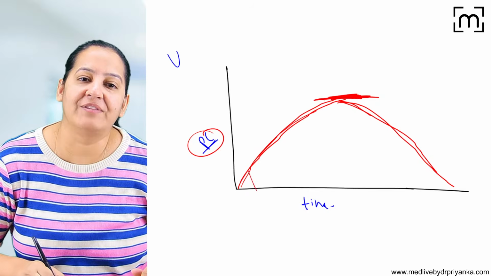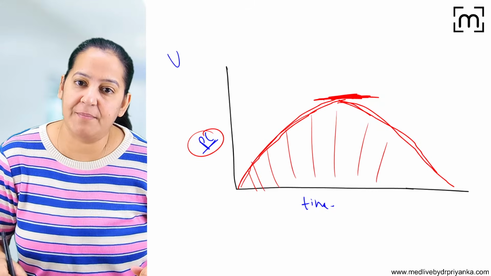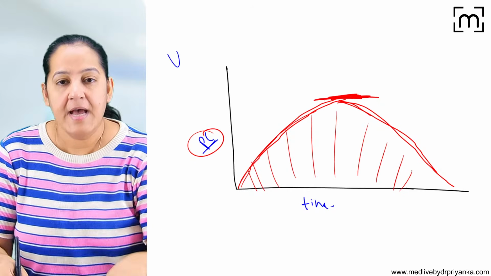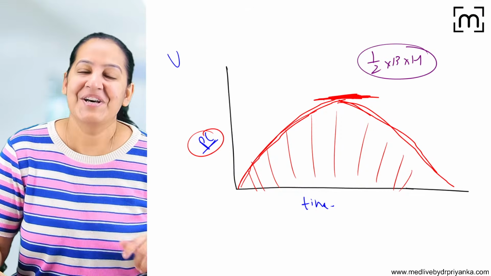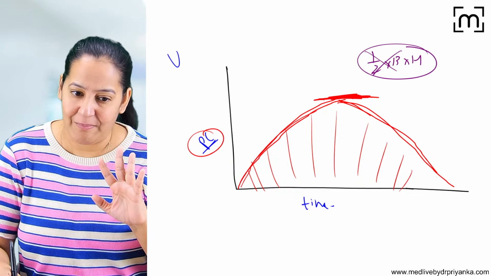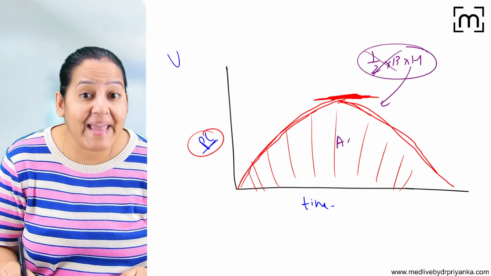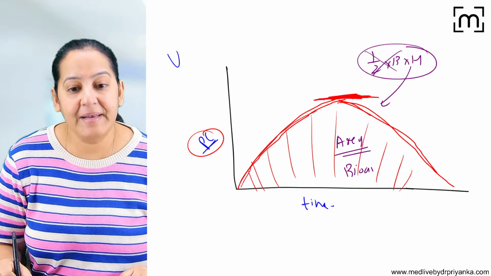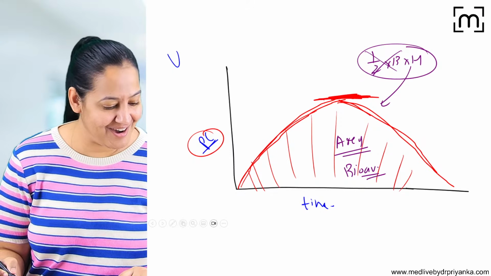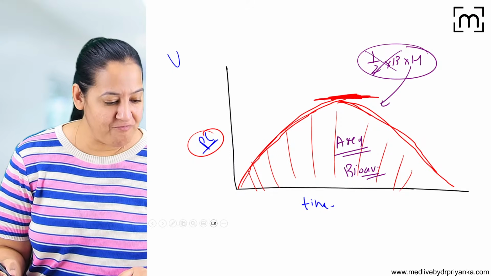Now take the area of this graph. You know how to calculate the area in mathematics. If it is a triangle, the formula is half into base into height. In your childhood, you have read this. Whatever the formula, I'm not interested in the formulas. Apply that and calculate the area. So the area of this graph will give you the value of bioavailability. The area of this curve will give you the value of bioavailability.